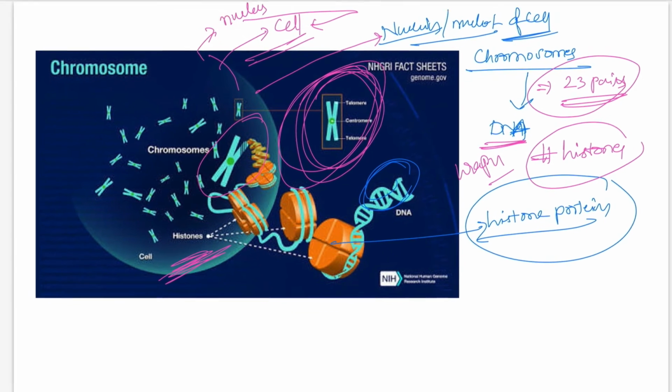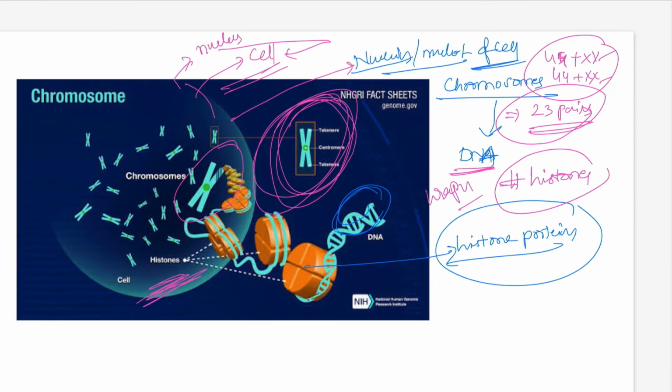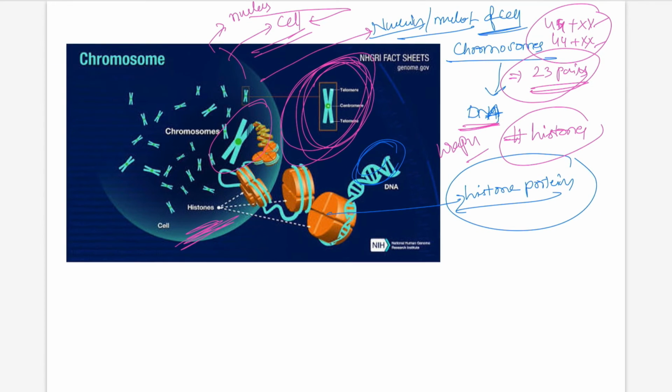It can be 44 plus XY or 44 plus XX. In the case of male it is XY, in the case of female it is XX. So those were the chromosomes, and these chromosomes are built up of fully wrapped DNA.